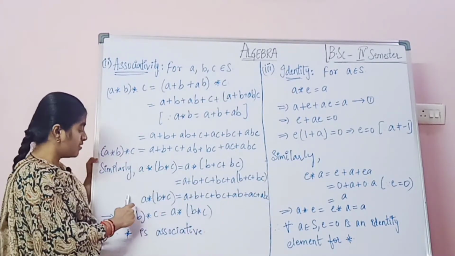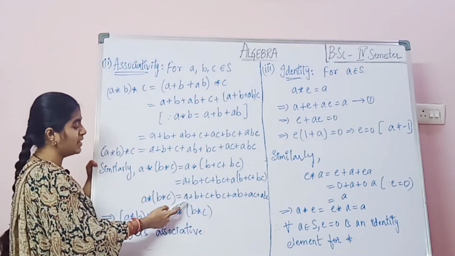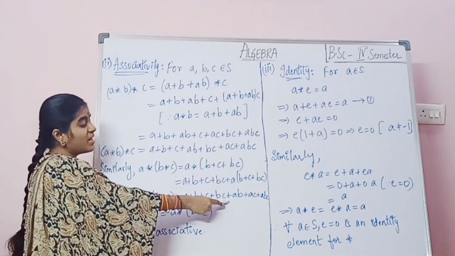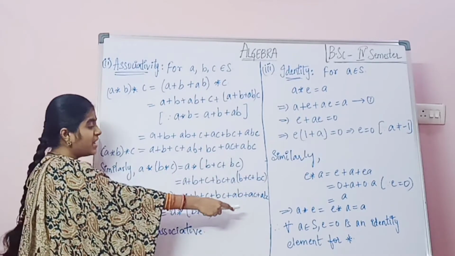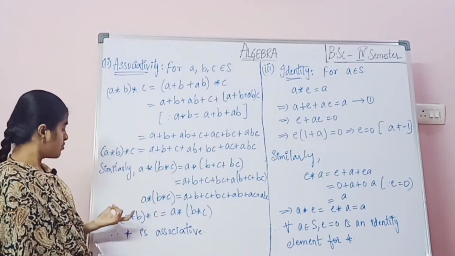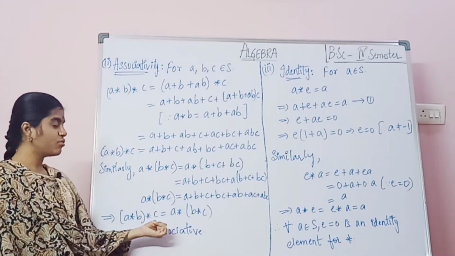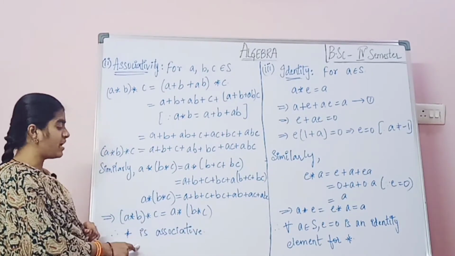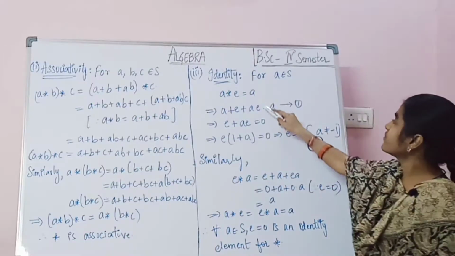So A star (B star C) equals A plus B plus C plus BC plus AB plus AC plus ABC. So now both are equal, (A star B) star C equals A star (B star C). Therefore, star is associative.